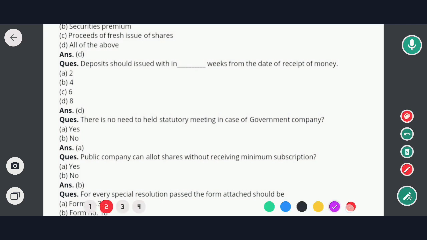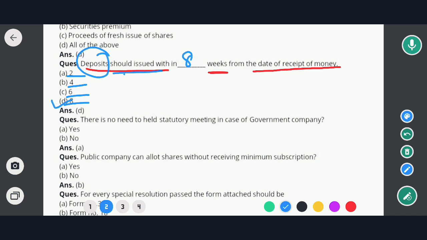So the next question is: deposit should be issued within dash weeks from the date of receipt of money. In this case options are within 2 weeks, within 4 weeks, within 6 weeks, and within 8 weeks. So in this case the correct option would be option D, that means within 8 weeks. Deposits should be issued within 8 weeks from the date of receipt of money.